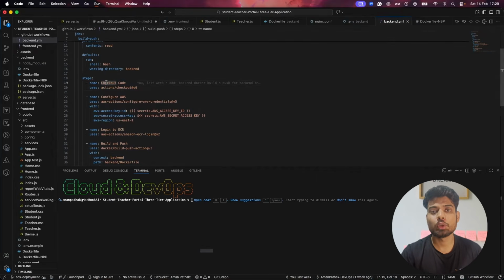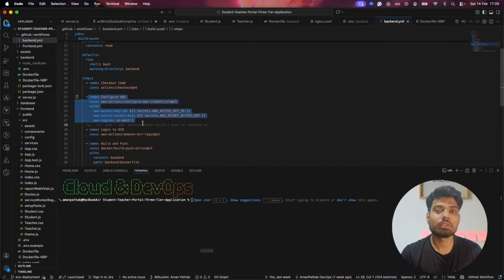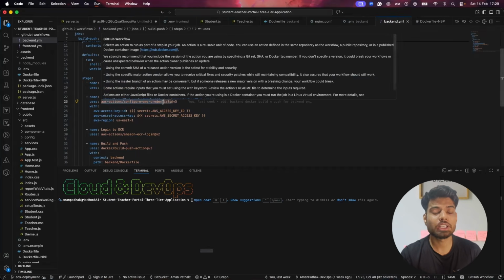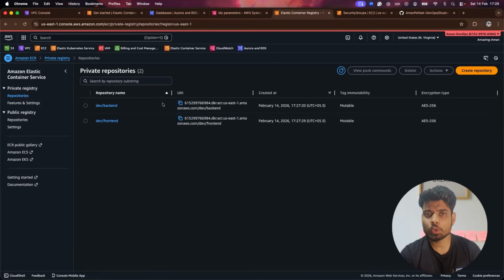The first step clones the repository. Once it clones the repository, we have to authenticate with AWS credentials, because we have to log into ECR. So this is the configuration where we authenticate with credentials for AWS. How can we do that? There are two options. Either you can go with OIDC, which is OpenID Connect, or you can simply use AWS credentials. That is not best practice and I won't recommend it, but for now, I've already used one OIDC for my personal project, so I can't create another OIDC, and I don't want to provide more privileges or more repositories in that OIDC.